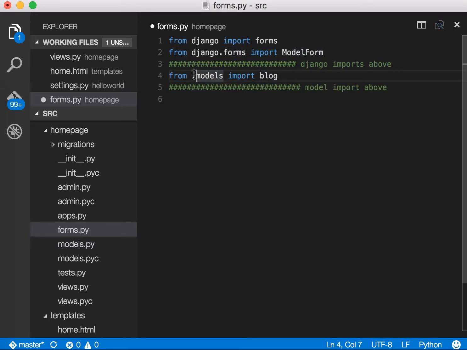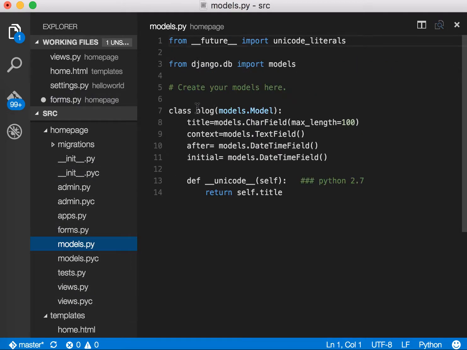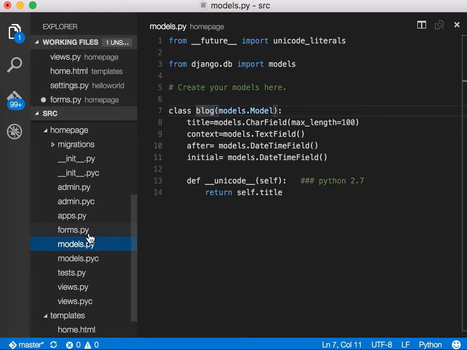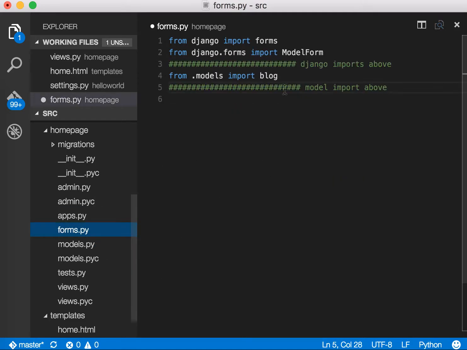The reason I said dot models is that our models.py is located in the same directory as our homepage, and the reason I said Blog is that our models.py class is called Blog. If you named it something else, use whatever you named it. Inside our forms, we're going to create another class.